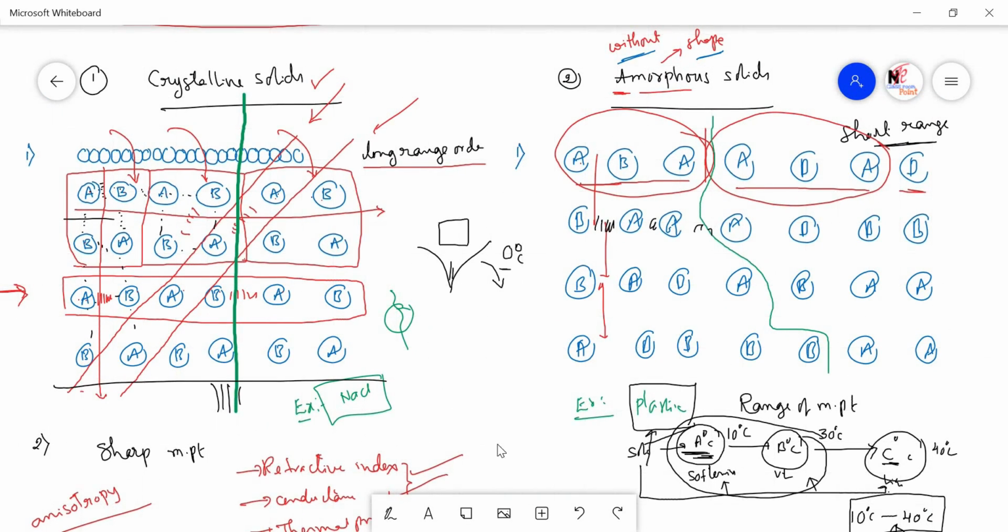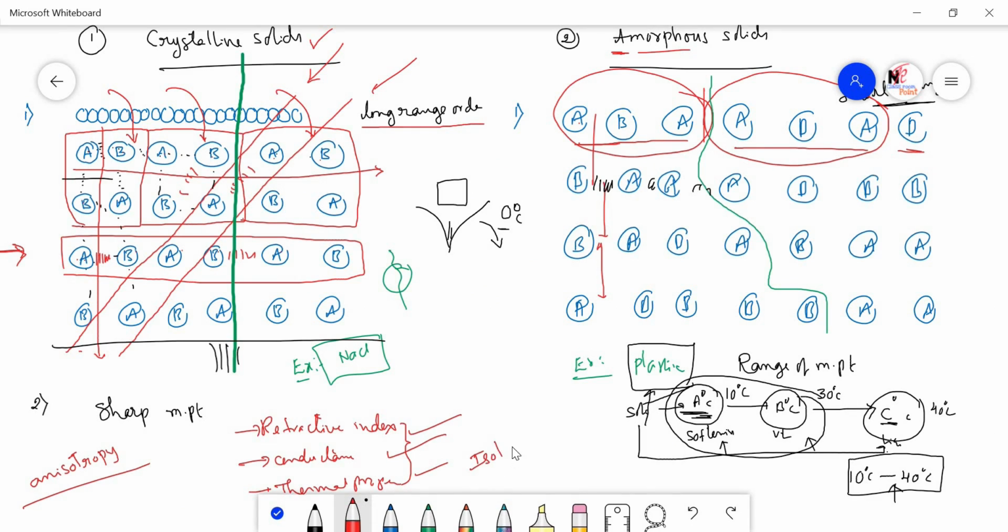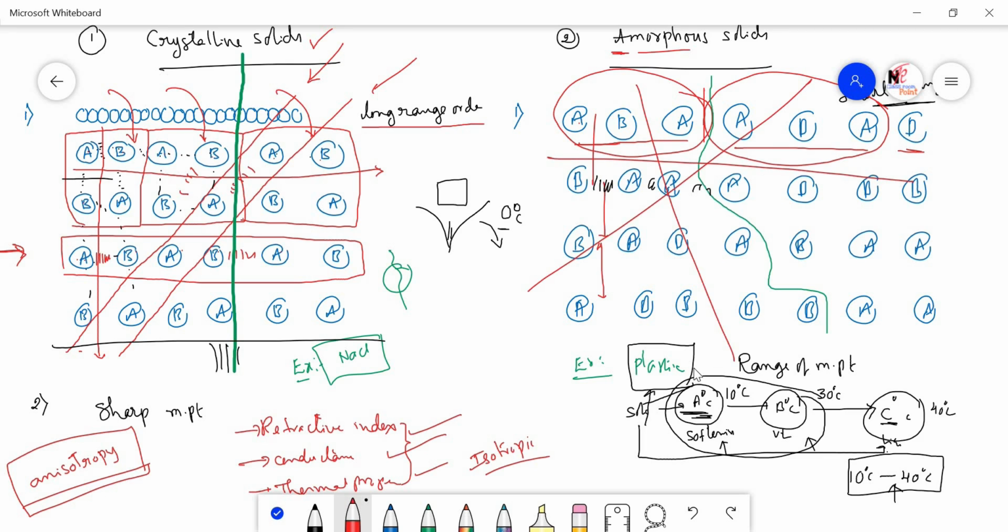Then what about amorphous solids? Amorphous solids are said to be isotropic in nature. What does isotropic mean? Anisotropy we have discussed just now. Isotropic means you take either this direction or this direction or any direction, they do not have a regular order. No proper order is maintained.